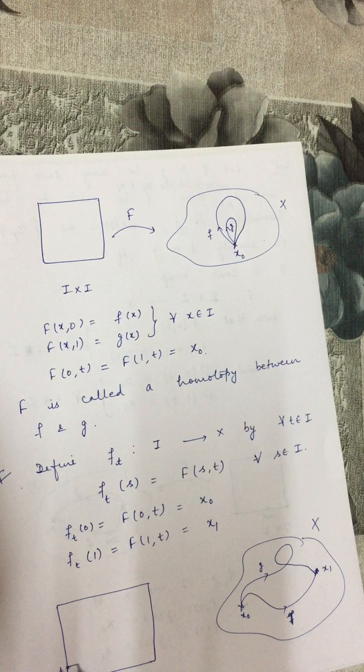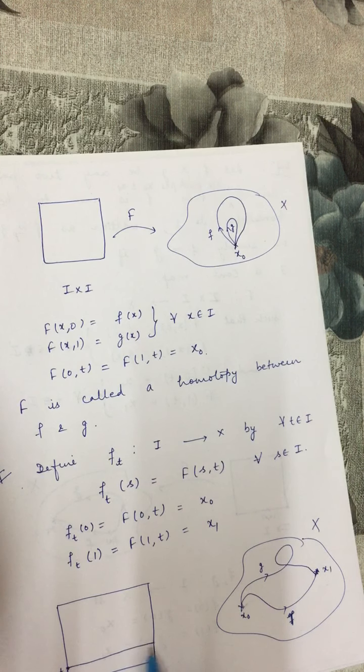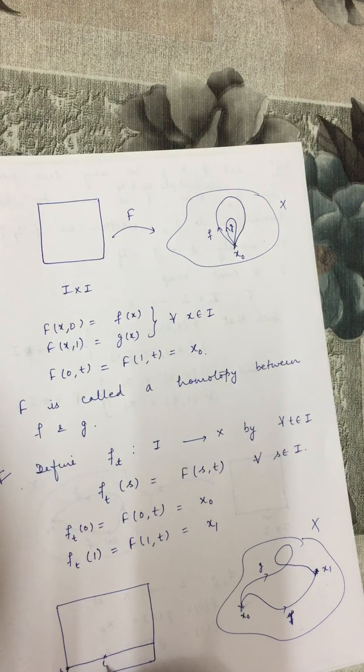When we go from this point to this along this straight line, which is parallel to the baseline, the points lying on this line are of the type (s,t), where s varies from 0 to 1 and t is fixed.